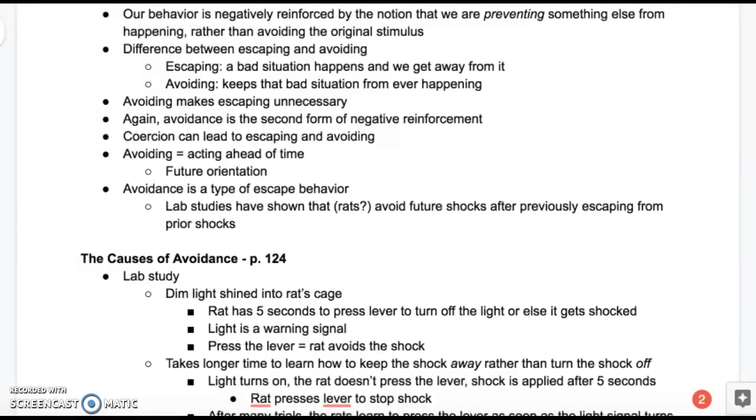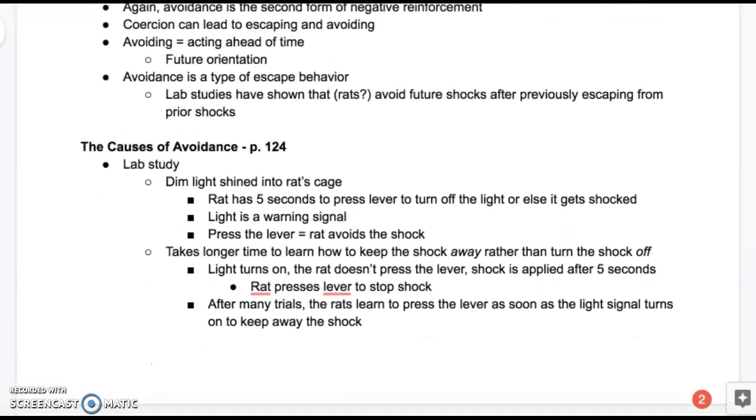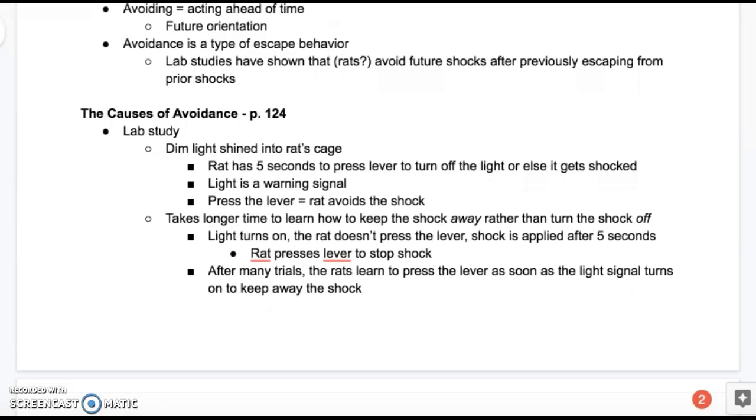Avoidance is a type of escape behavior, though, and lab studies have shown that rats avoid future shocks after previously escaping from prior shocks. In the next section, the causes of avoidance, Sidman discusses a lab study where a dim light is shined into a rat's cage. The rat has 5 seconds to press a lever to turn off the light, or else it gets shocked. So this light becomes a warning signal. The press of the lever means the rat avoids the shock.